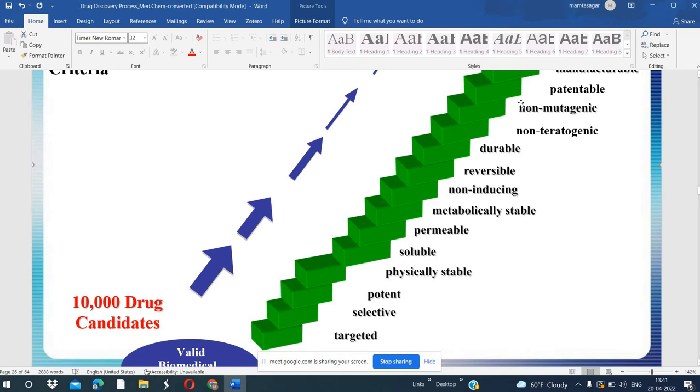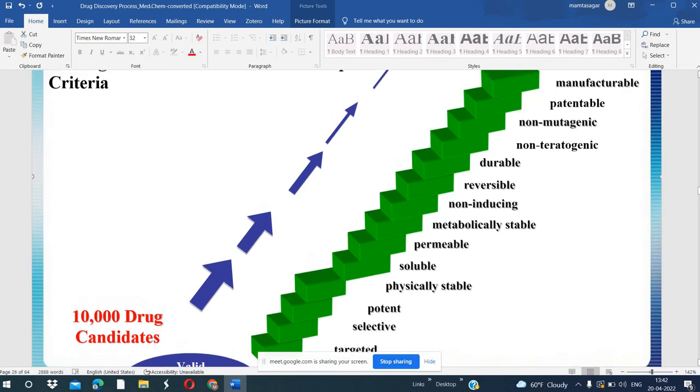So here you can see, the drug should be physically stable. Solubility is a criterion, permeability, metabolically stable, non-inducing, reversible. Non-teratogenic means it should not have a side effect on the embryo or the pregnant lady, so it should not cross the placenta. Non-mutagenic means it should not be cancerous. So there are so many criteria.